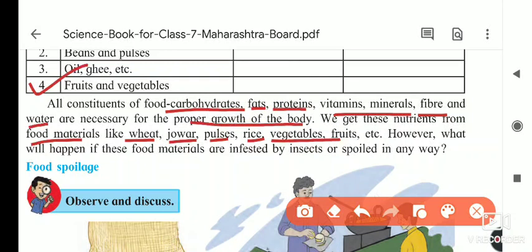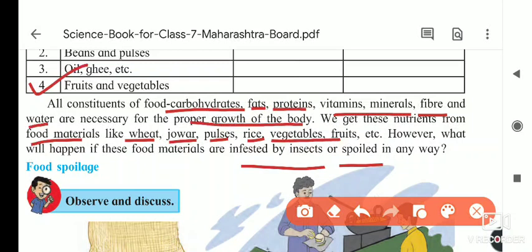However, what will happen if these food materials are infested by insects and spoiled? If it gets infected or spoiled, it adversely affects our body, and instead of providing the constituents of food, it will give diseases to the person who is taking such food.